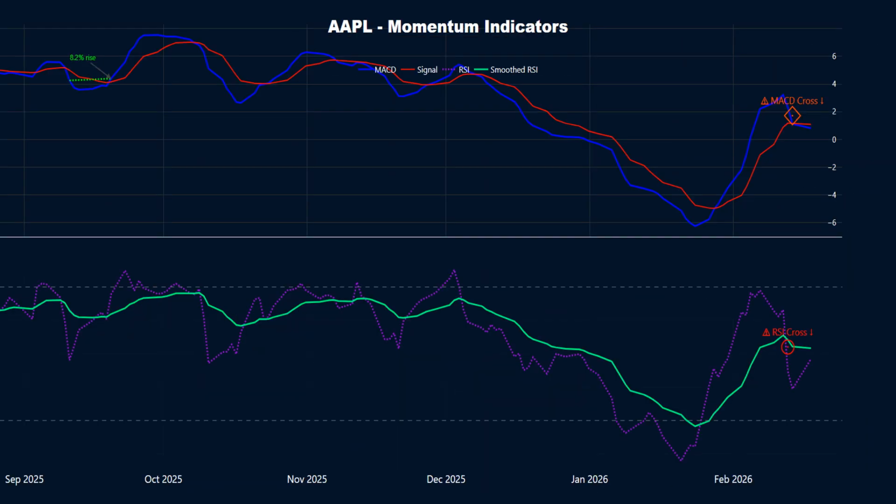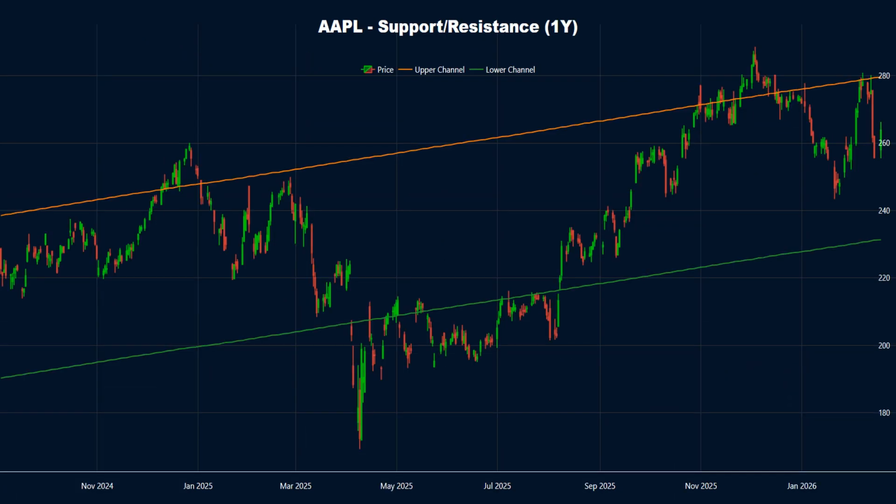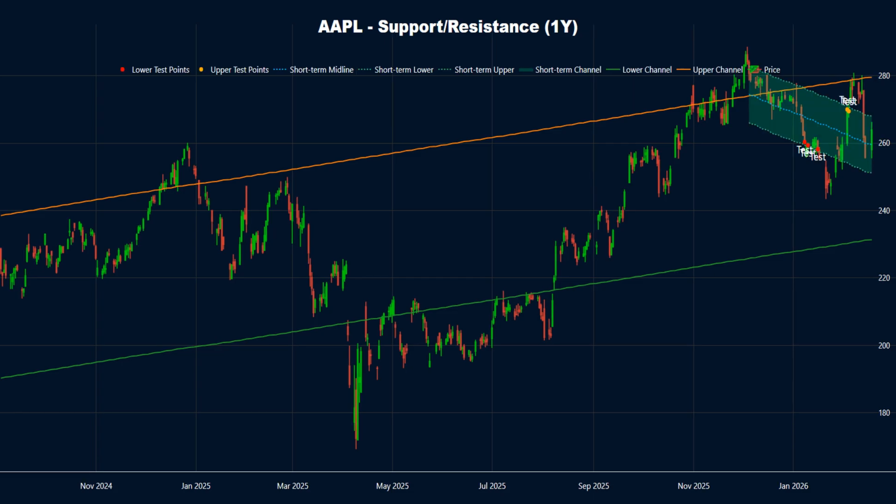Momentum is fading. MACD and RSI are both signaling weakness. In a similar MACD cycle between November 19th and December 30th, the price saw an increase of around 10.5%. From a long-term perspective, price remains inside the broader trend channel on the longer-term view. Zooming into the latest short-term trading channel, price is testing an area of resistance near the top of the short-term channel.